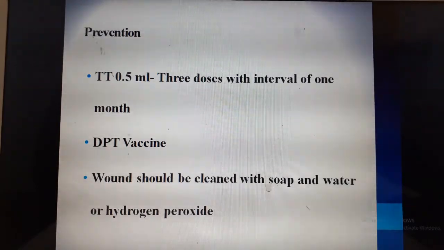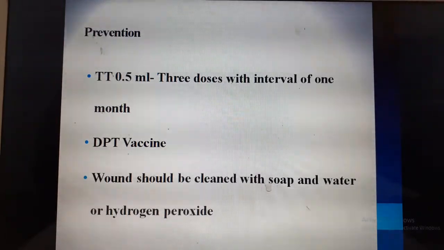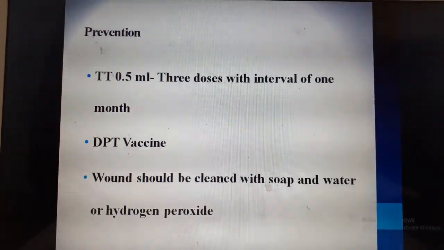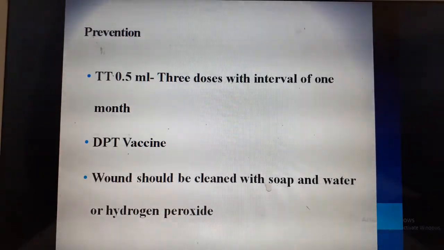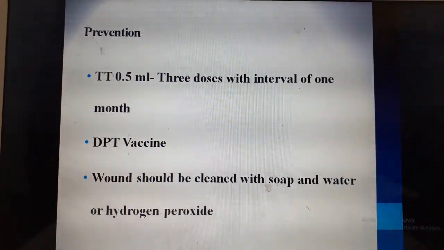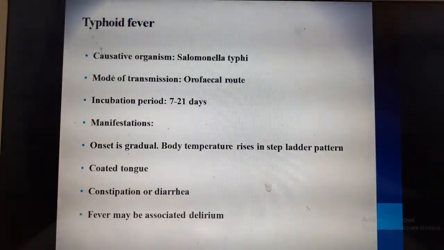Prevention is by TT, administering injection tetanus toxoid 0.5 ml. It is given as 3 doses, mainly at 6 weeks, 10 weeks, 14 weeks, and also at 18 months or 1.5 years and 5 years. This is nothing but the DPT vaccine. DPT is a combination of diphtheria, pertussis and tetanus. Here, if there is any wound, the wound has to be cleaned with soap and water or hydrogen peroxide.